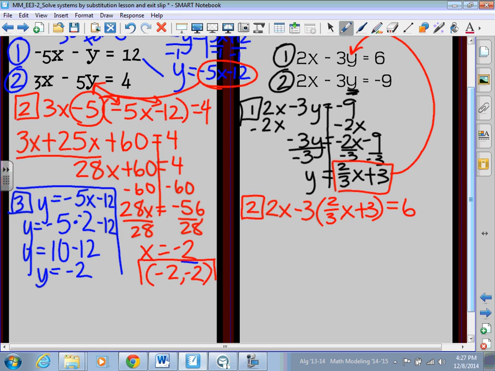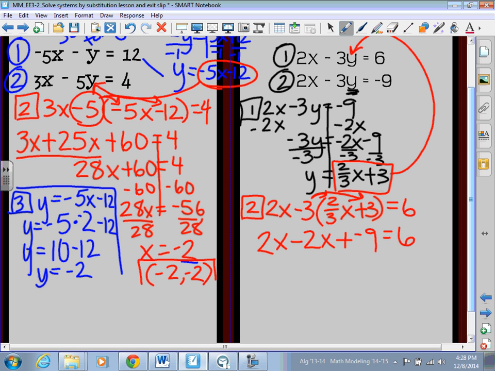Once again, I have all x's. I'm going to go ahead and distribute. So a negative 3 times a 2/3, make sure you're distributing, that negative 3 is going to give me a negative 2. So I have 2x minus 2x plus a negative 3 times a positive 3 gives me negative 9, and that equals 6.